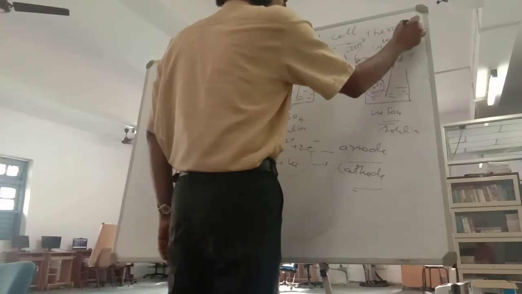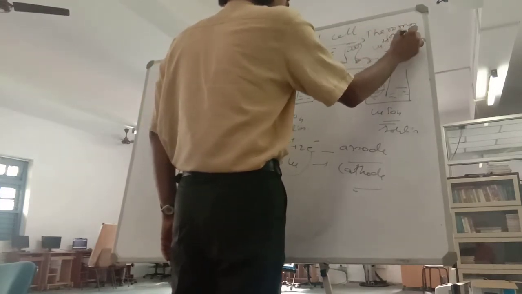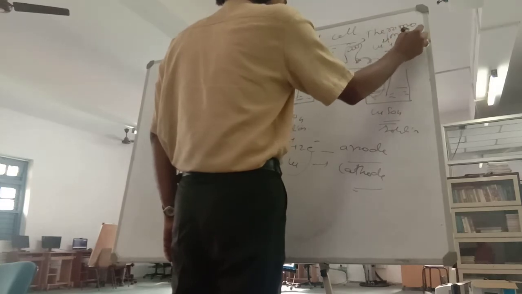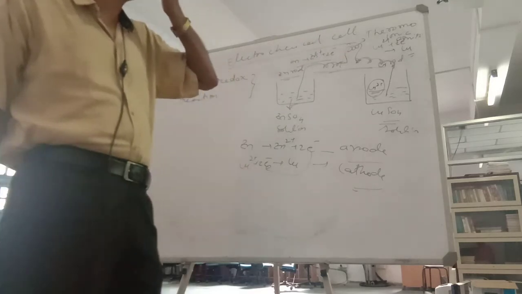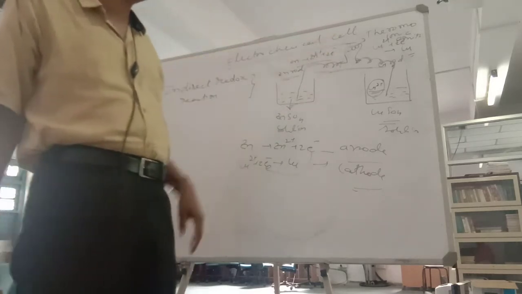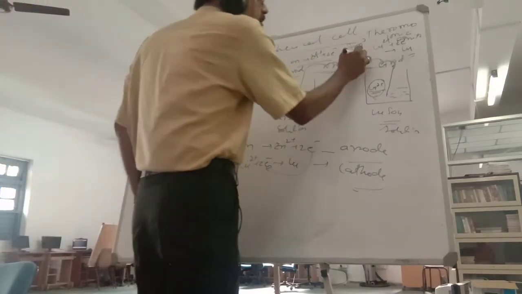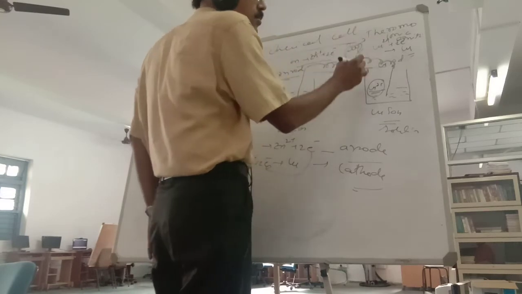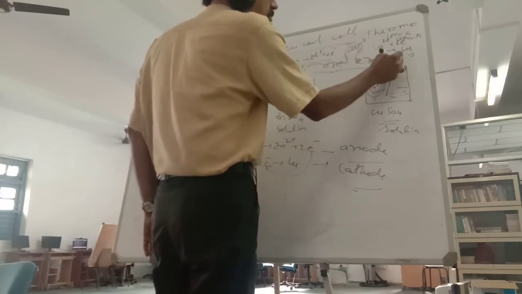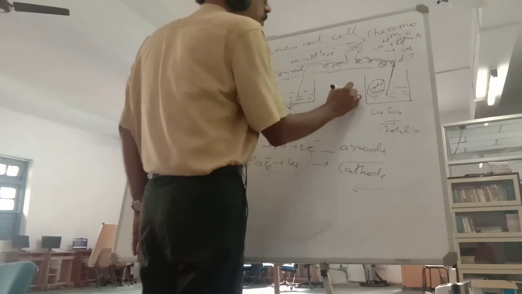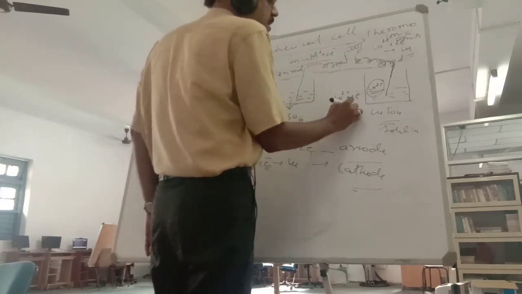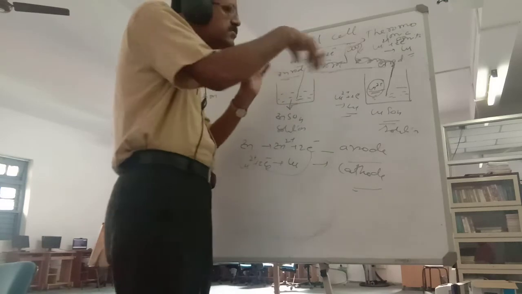This we will study afterwards in physics. But when it stops the flow of electrons, heat is generated and the bulb glows. After that, the electrons' energy is over. They will come back to copper, and this copper will take these 2 electrons and change into copper metal. So this process will continue.